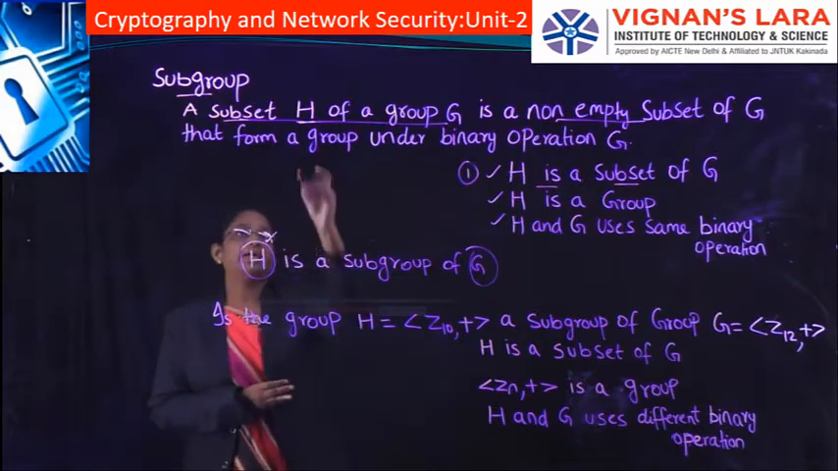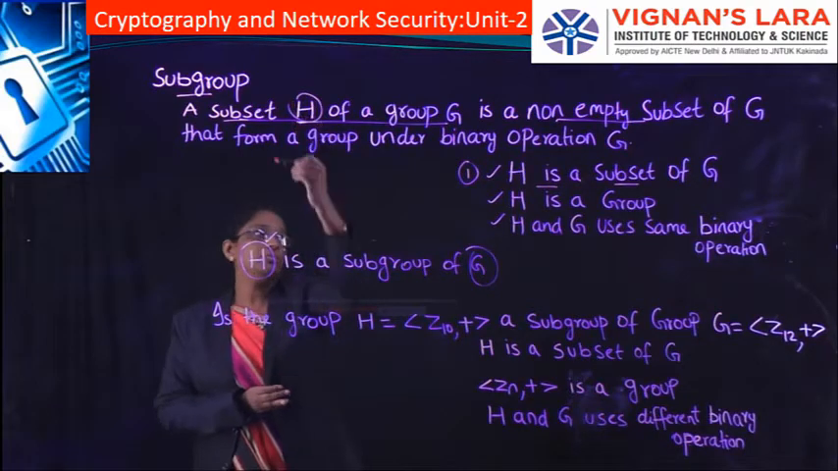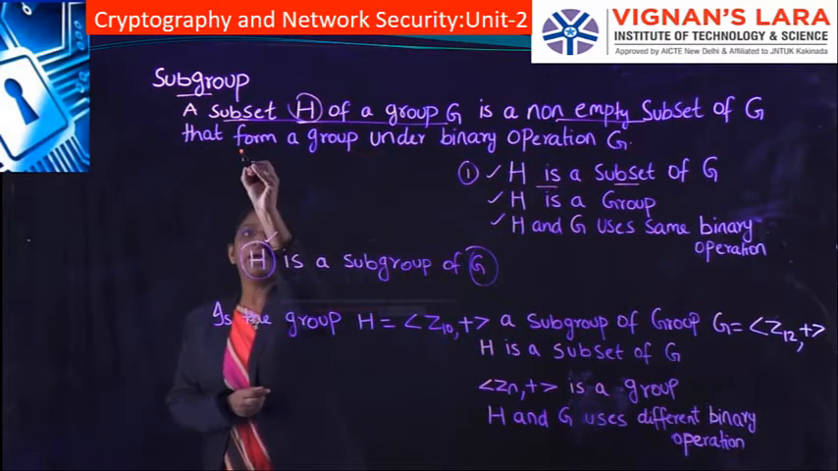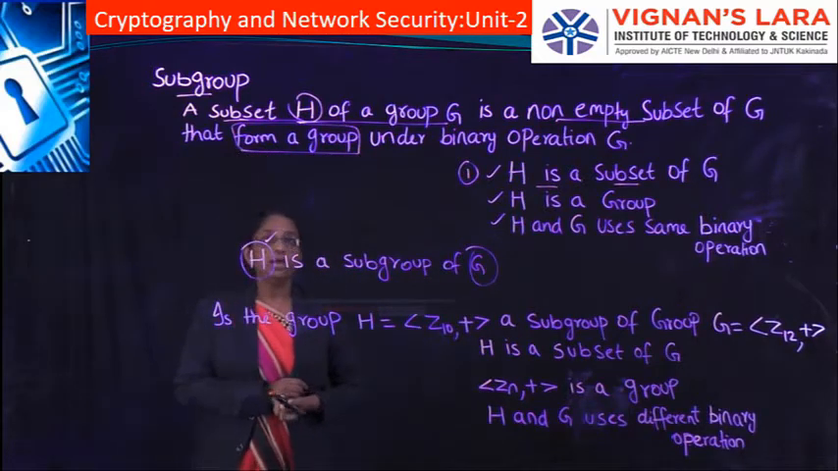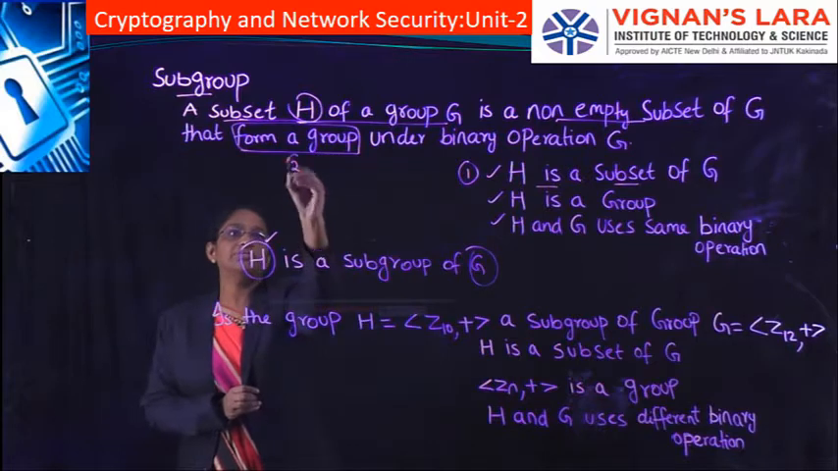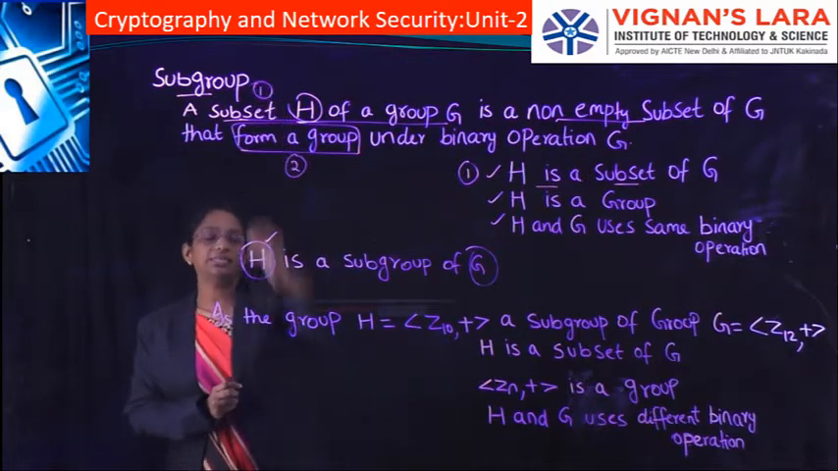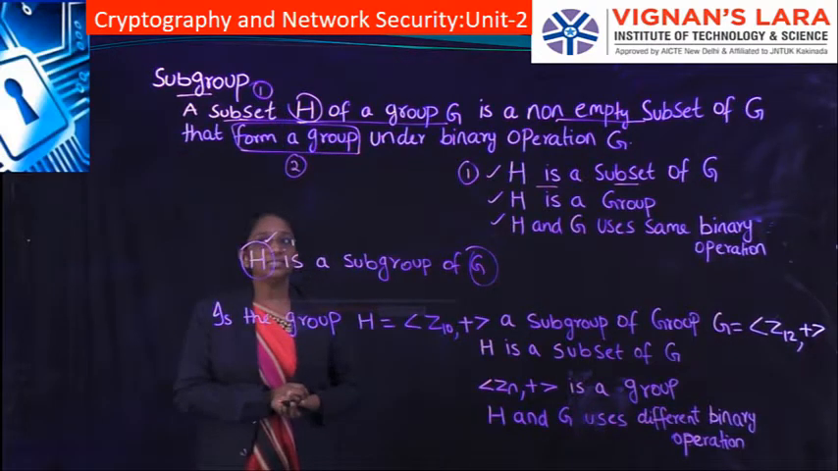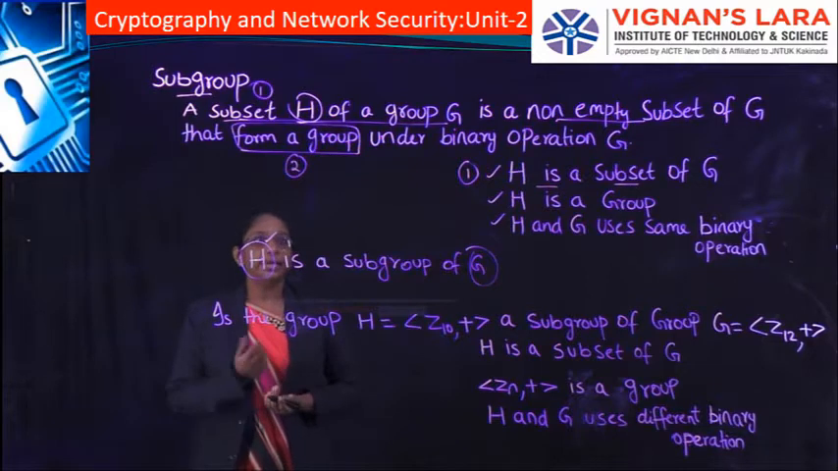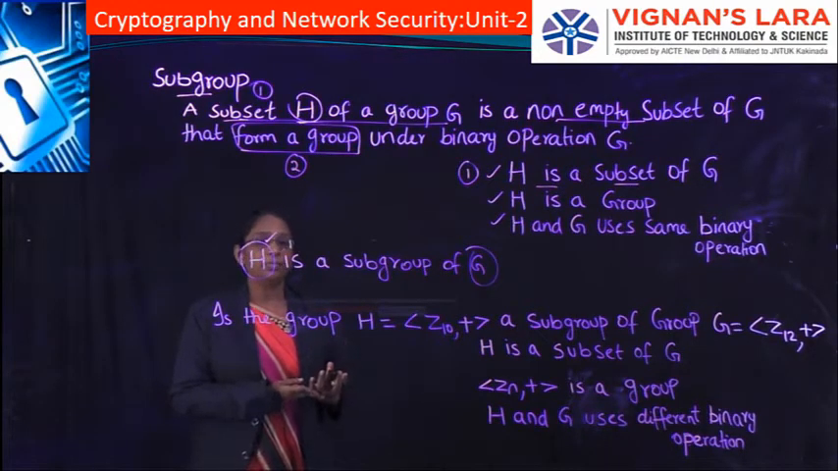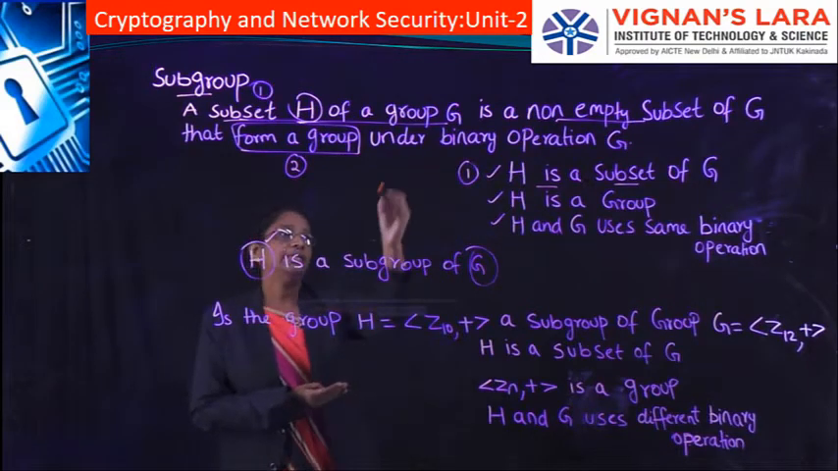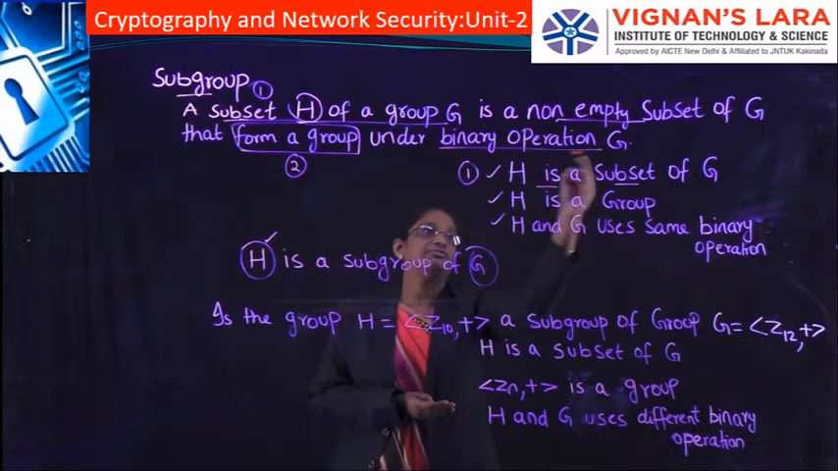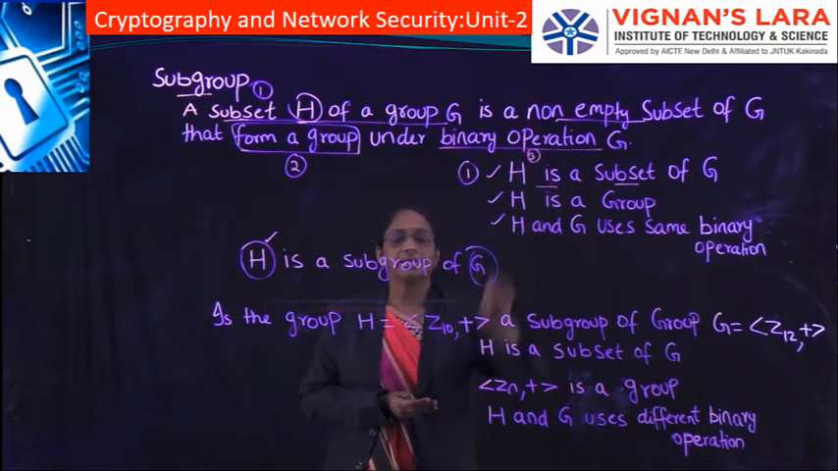The second condition is that H should be a group, it should form a group. So this is the second property. The first property is that H should be a subset of a group, and the second property is that H should form a group. And what is the third property that H should satisfy? It is under the binary operation of G. This is the third condition.